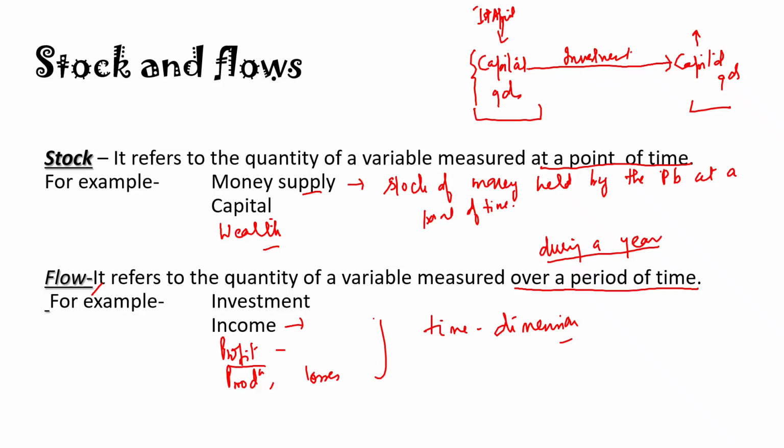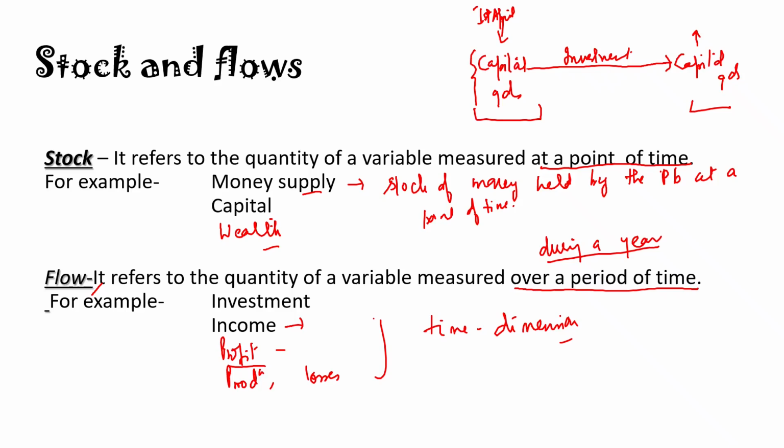Good morning. We start with another set of variables, stock and flow. There are many variables in economics like consumption, investment, income, capital goods. Now we distinguish between these variables on the basis of the time period which is used to measure them, and that brings us to the difference between stocks and flow.